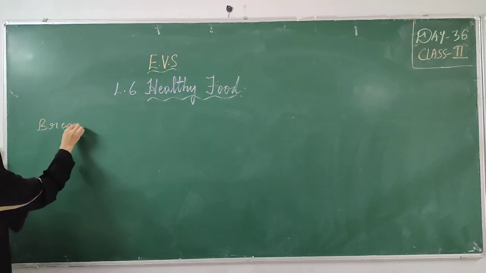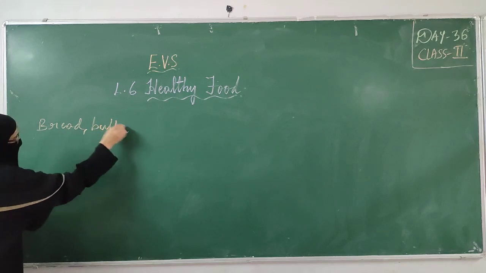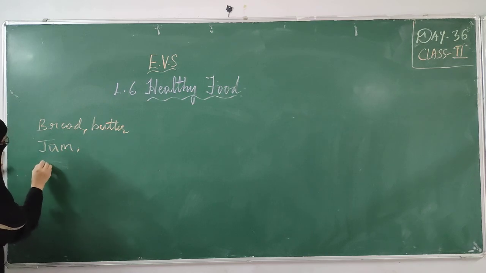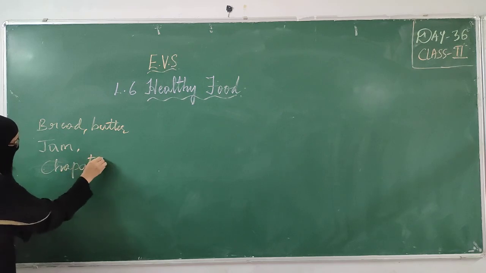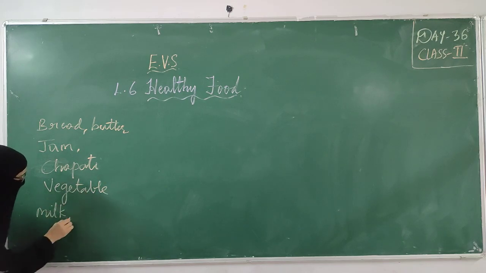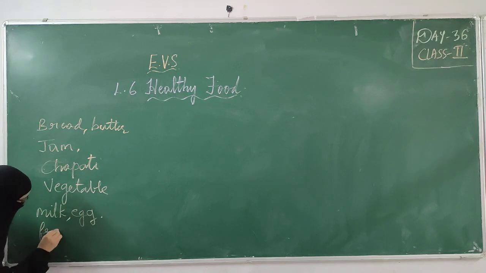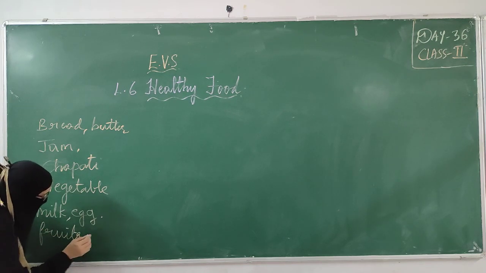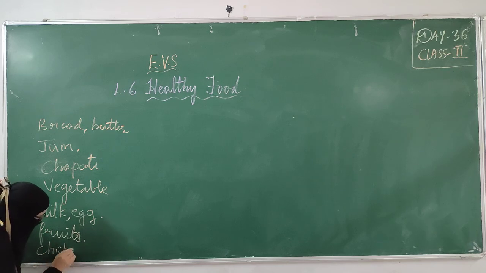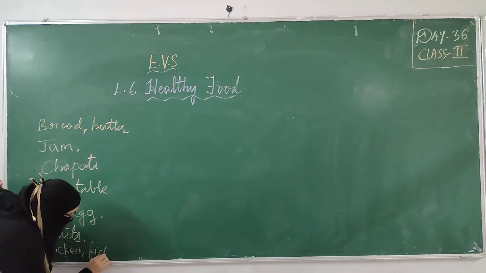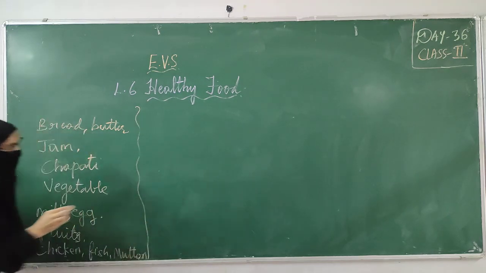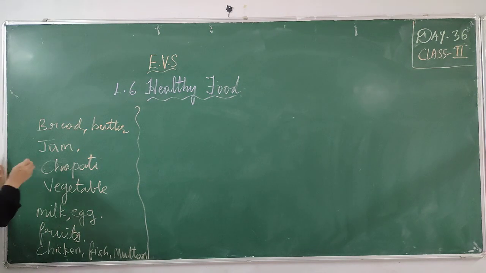Some say bread, butter, some say bread and jam, some eat chapati, vegetables, milk, egg, fruits, then chicken, fish, mutton, etc.